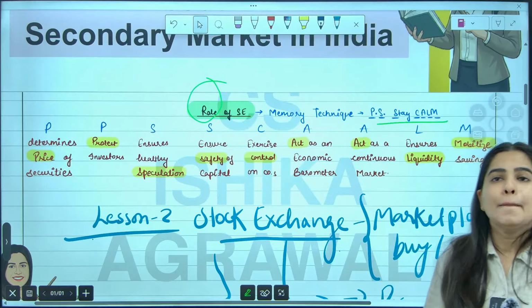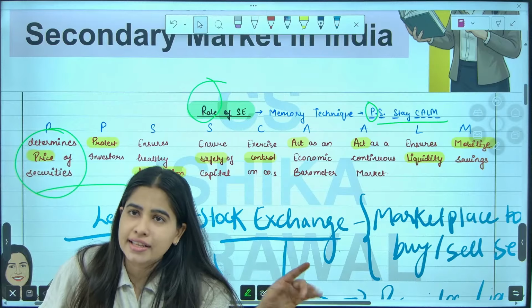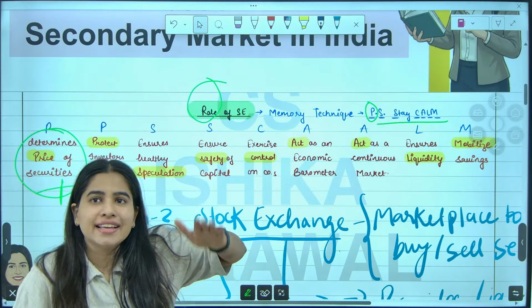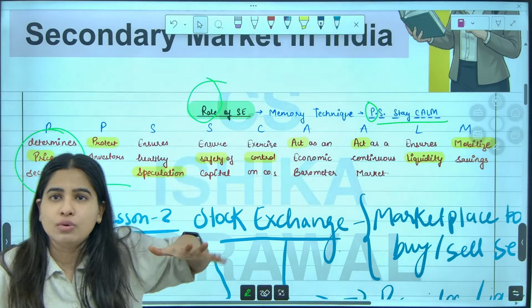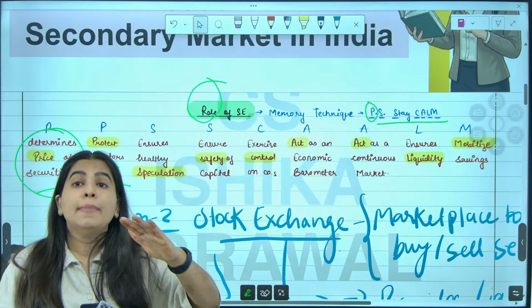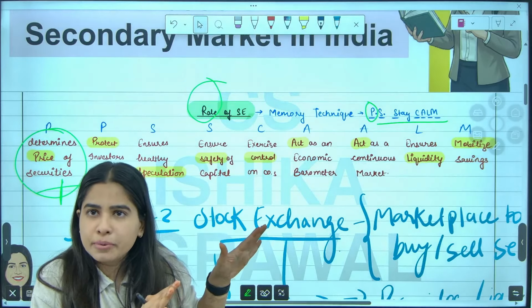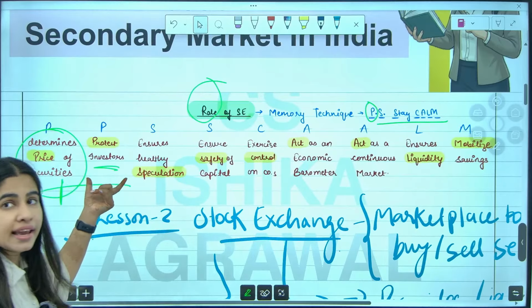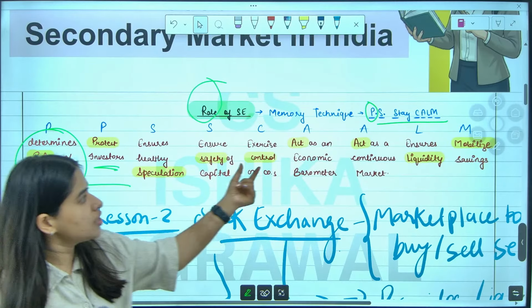It determines the price of security on the basis of demand and supply. We already know stock exchange helps you to determine price, like the share price which goes up and down. So it determines the price. Next, it protects investors by controlling the company. So they keep a control over all the companies to protect the public investors. So this is your P.